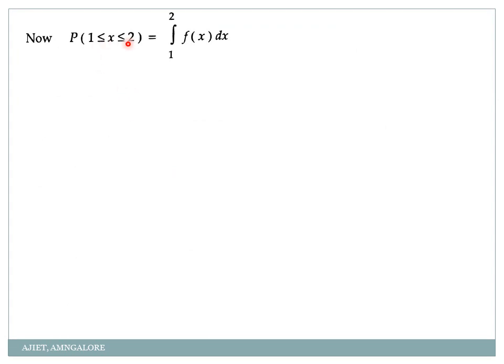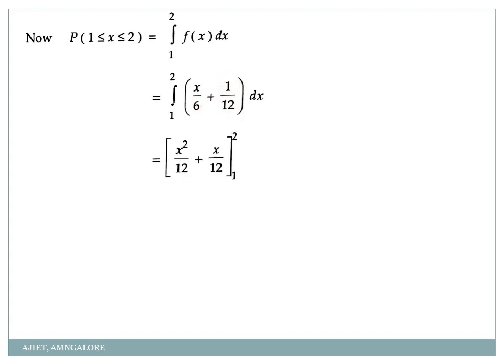So probability of 1 ≤ x ≤ 2 is nothing but the integration from 1 to 2 of f(x) dx. So my f(x) is x/6 plus the value of c whatever we obtained, that was 1/12, dx. So integration of x is x²/2 and integration of a constant is constant into x. Correct? So 1/12 into (x + x²/2, 6 twos are 12) with the limit 1 to 2. Apply it.